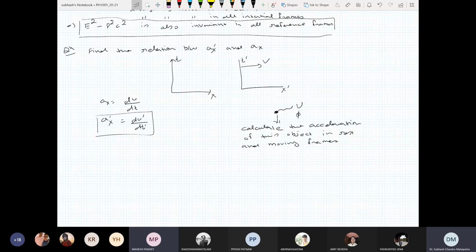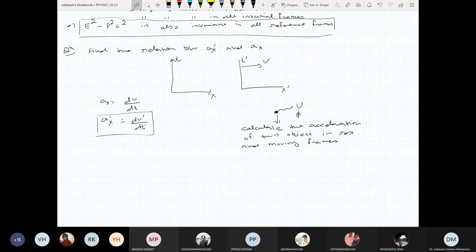Yes, exactly. So suppose an object is moving, you will calculate its kinetic energy. It will be 100 joule. I, in motion, also calculate its kinetic energy. I will calculate something else. Why? Because the velocity of the object in my frame is different.